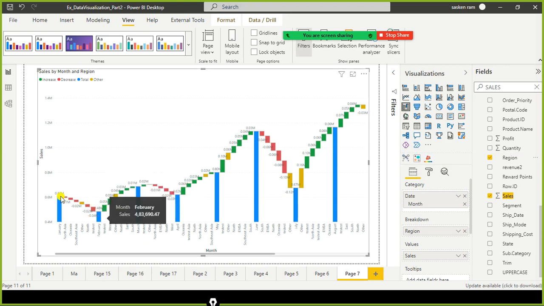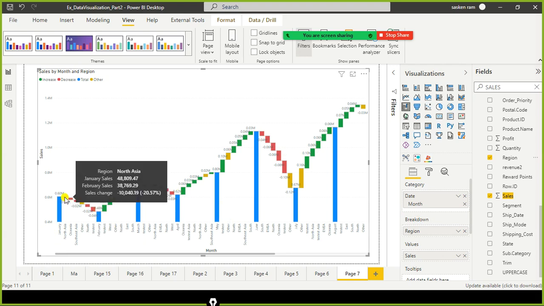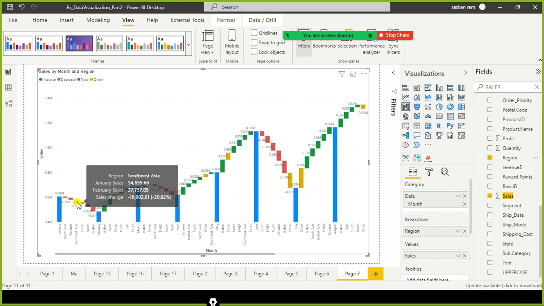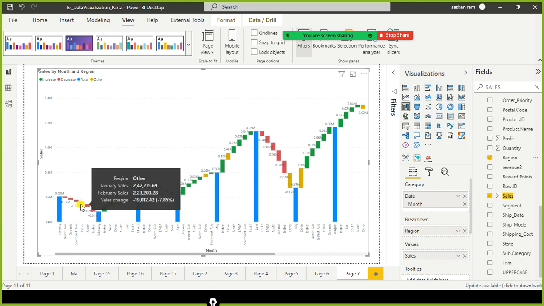Look here, when I use the region, it shows the correct picture, right? It is very much helpful. It gives a lot of insight here. North, Asia, all these three regions, the sale is bad. Only the others, the sale is good.